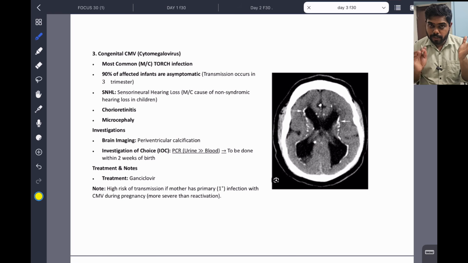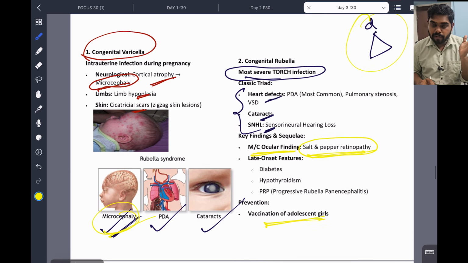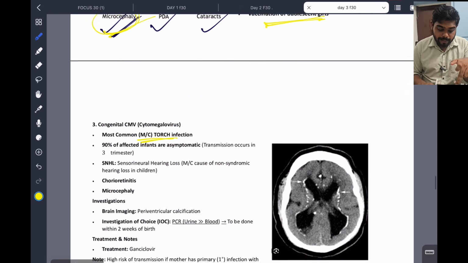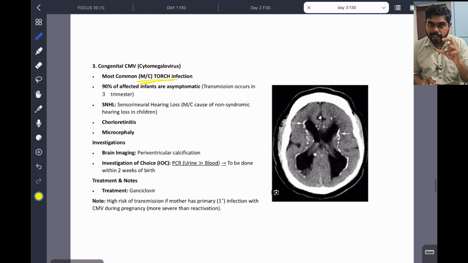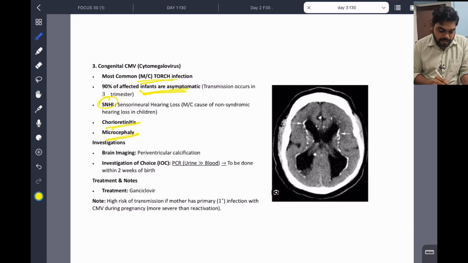So congenital cytomegalovirus infection. This is the most common TORCH infection. The most severe one was congenital rubella. Most common is CMV, cytomegalovirus. Okay, so here 90% of the infants affected are asymptomatic. And here sensory neural hearing loss is there, chorioretinitis is there, and microcephaly is there. So in brain imaging, we can see periventricular calcification. That is very important. Around the ventricle, you can see the white calcification, periventricular calcification.